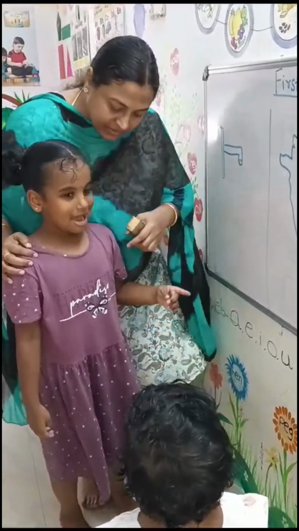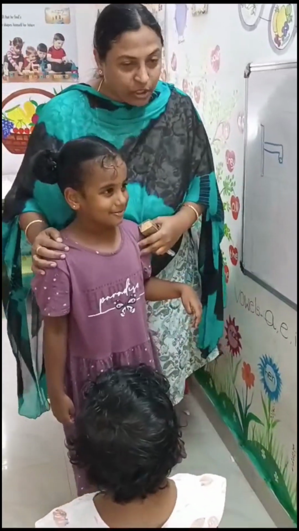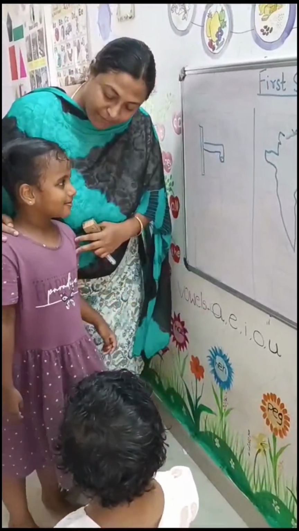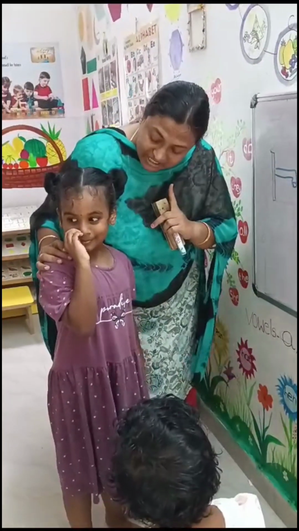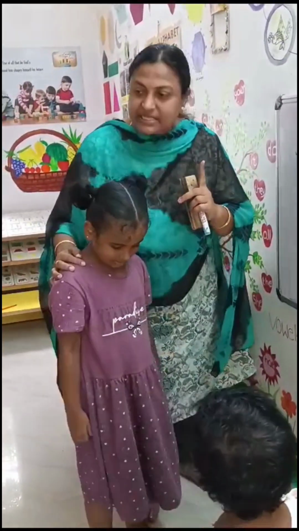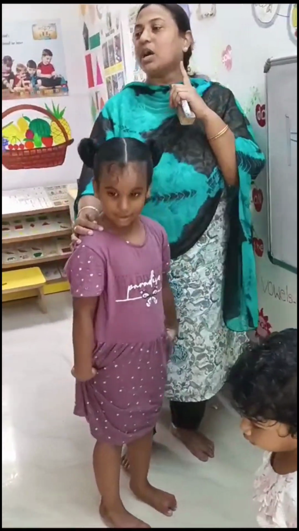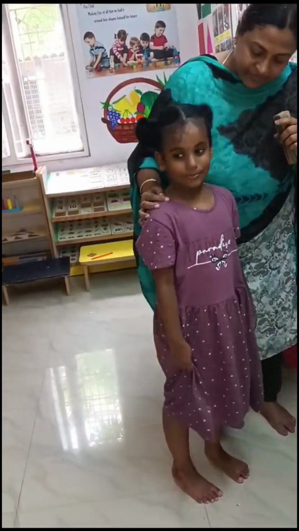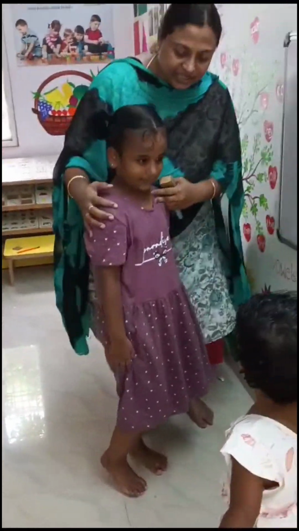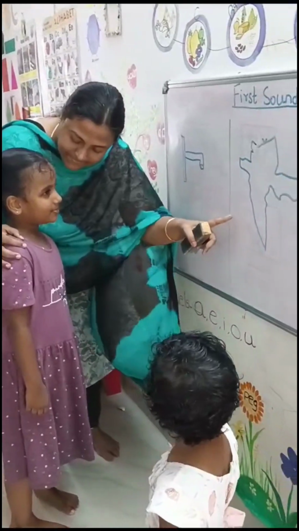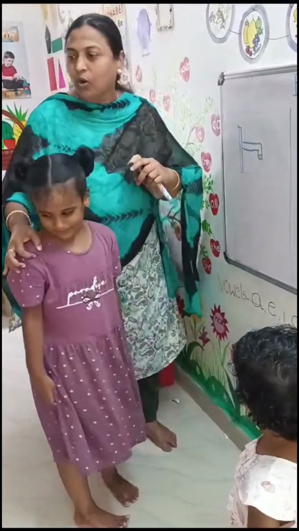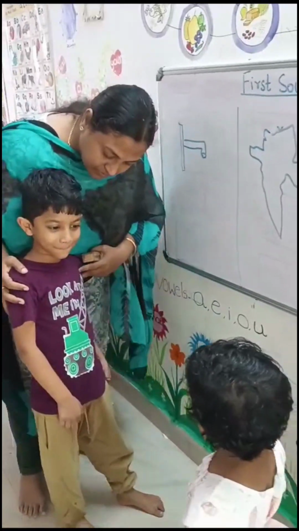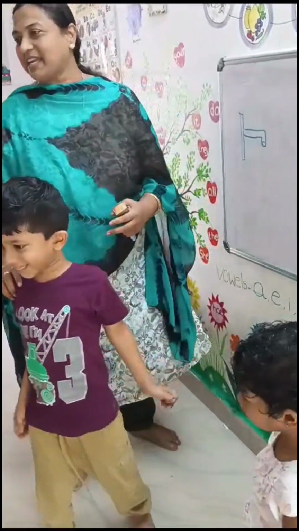What is this picture? Map. Okay. What is the first sound of map? First sound. What is the sound you hear when I say the word map? Very good. Janu. Map. First sound. Yes, go. First sound. Very good. Give good clap to Sriyansh.